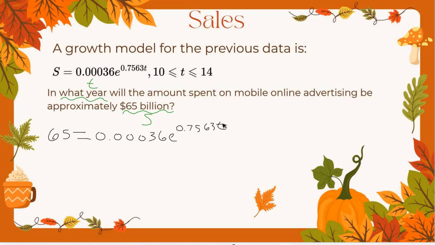So, what type of equation do we have here? Exponential growth. Specifically, we have an exponential equation because notice my t, or what I'm solving for, is still in my exponent, yes? So I'm trying to find the year, which means I have to solve for t. So I have to get it out of my exponent. Agree? Have we been doing practice with solving things to get them out of the exponent? Yeah. So this is going to work very similarly. So remember that our first step is that we have to divide by the stuff on the front. Remember, we have to get our e stuff by itself.